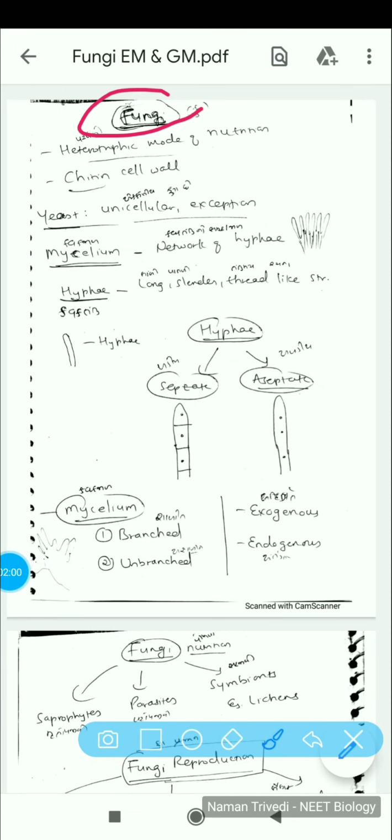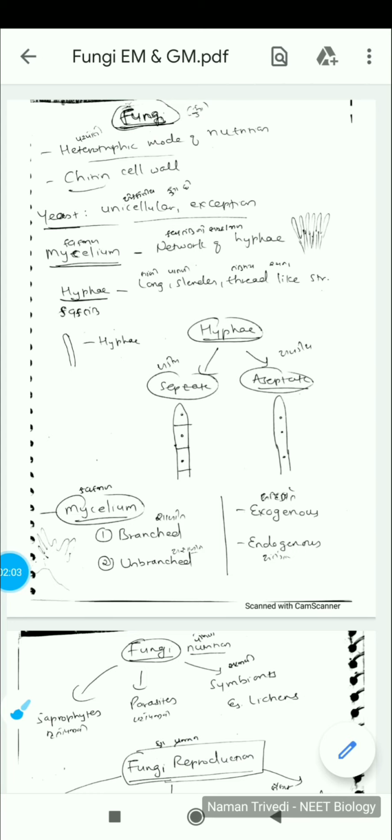So fungi, I also teach in Gujarati medium, so there are somewhere the words are mentioned in Gujarati, because I'm not that good in Gujarati, so I need to write down certain words. So just ignore that for the English medium guys.